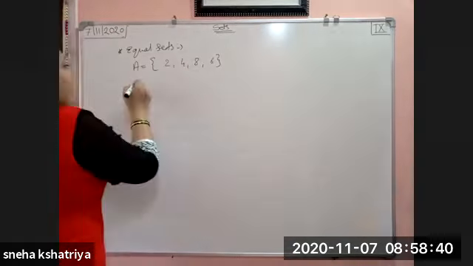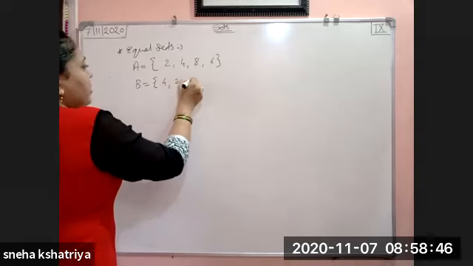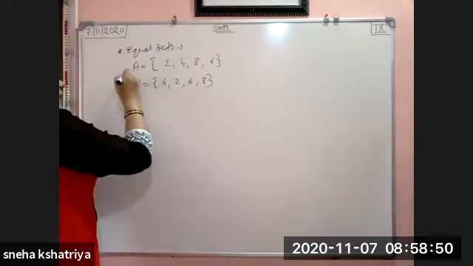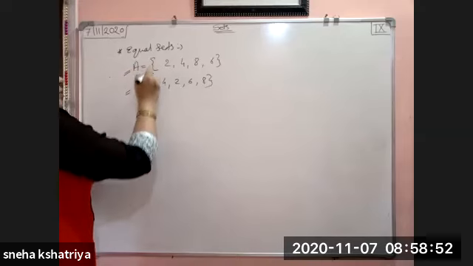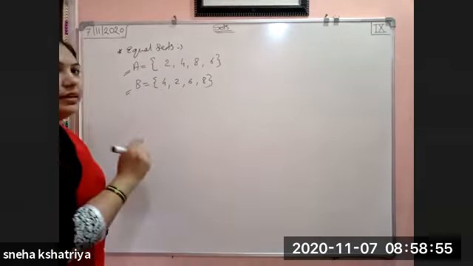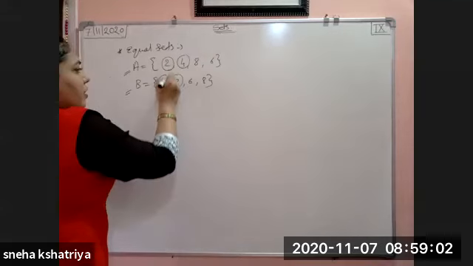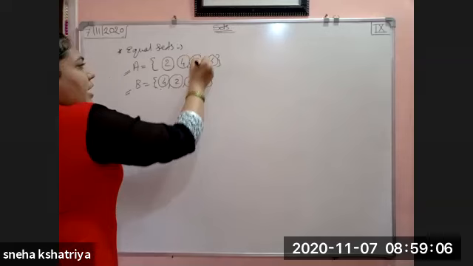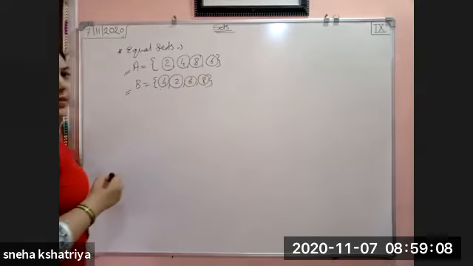And B is a set in which I have taken 4, 2, 6, 8. Now this A and B both contain the same elements. See here, 2 is here, 2 is here, 4 is here, 4 is here, 6 is here, 6 is here, and 8 is here, and 8 is here.